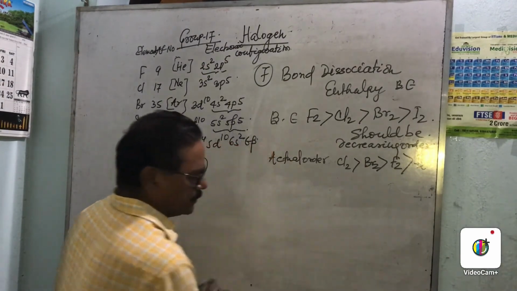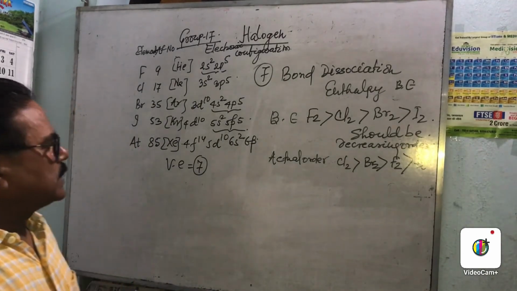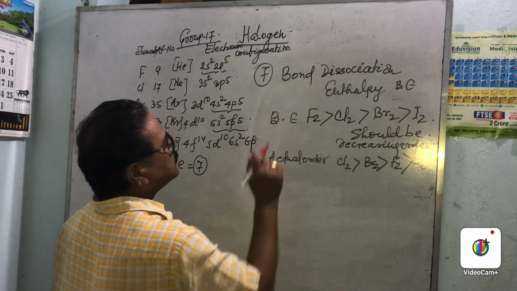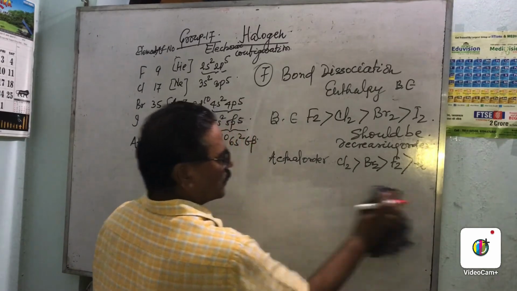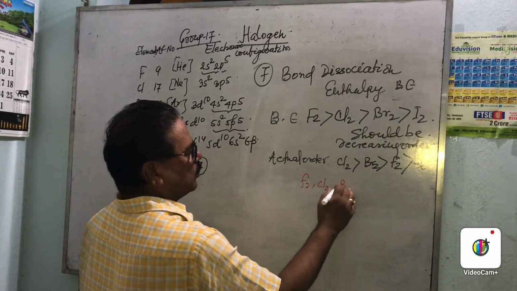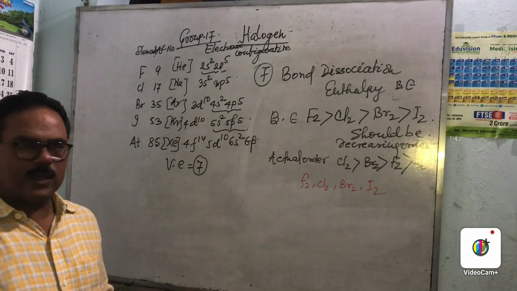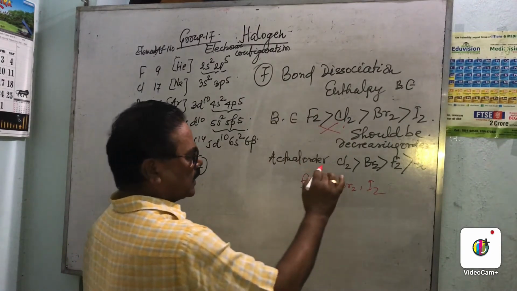So whenever the halogens fluorine, chlorine, bromine and iodine are given and it is said to arrange in decreasing order, the earlier order will be wrong. This is the correct order.